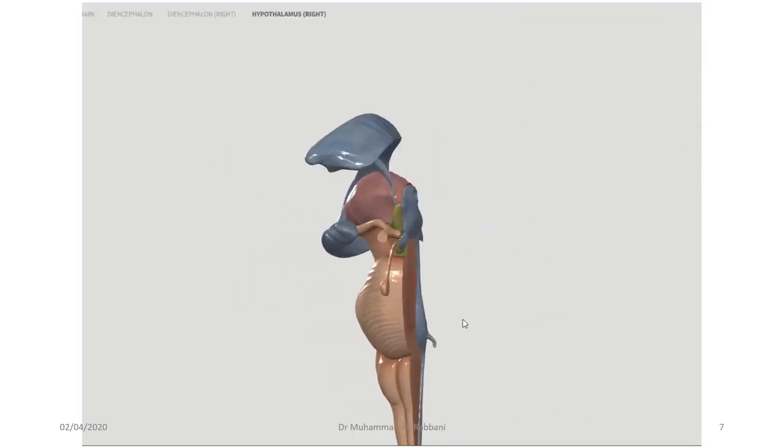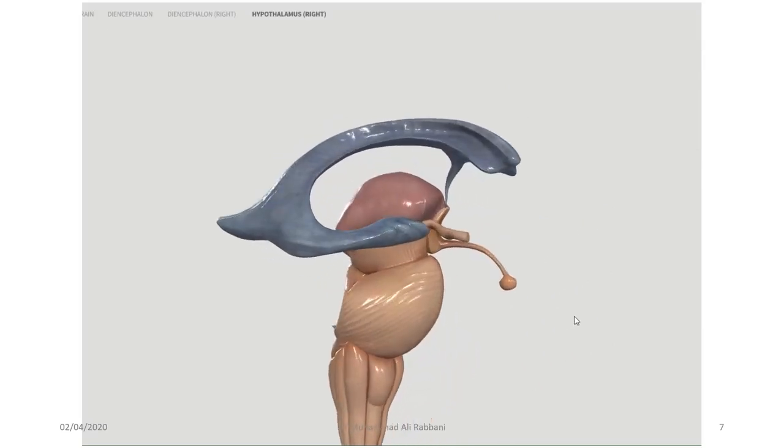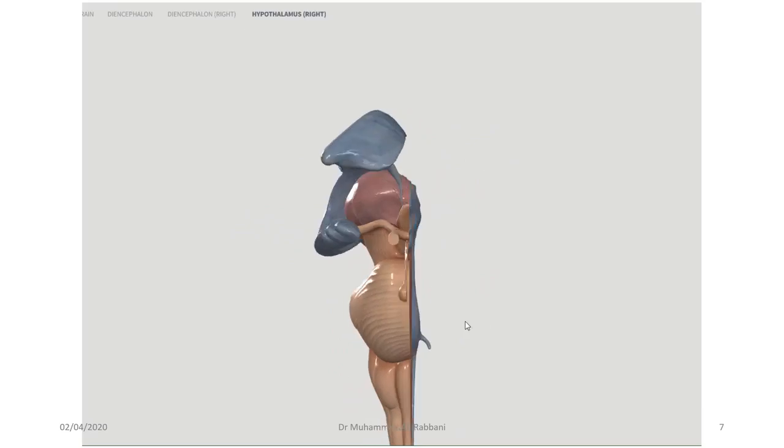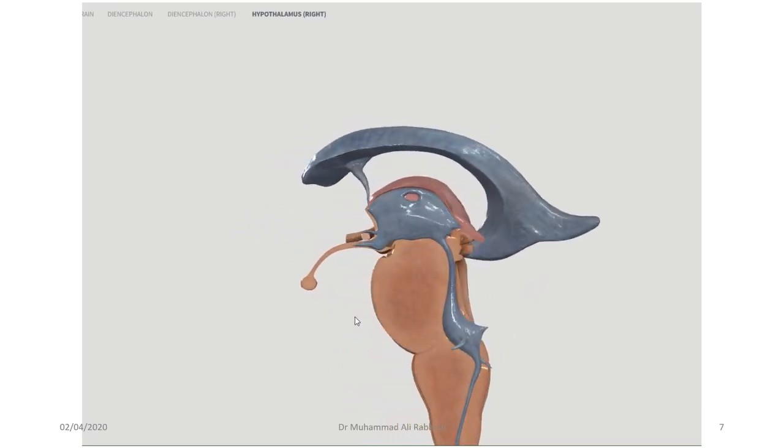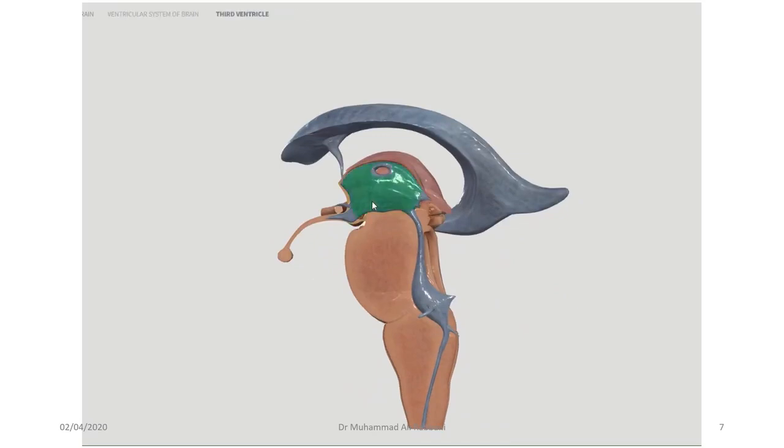So the portion that is labeled green is the hypothalamus, and as you can see that it is now covering that part of the third ventricle that was not previously covered by the thalamus. So here you can see that is the part of the hypothalamus. We will get better view after we remove the third ventricle. I'll remove it and show you. So this is the third ventricle. Let's remove it.